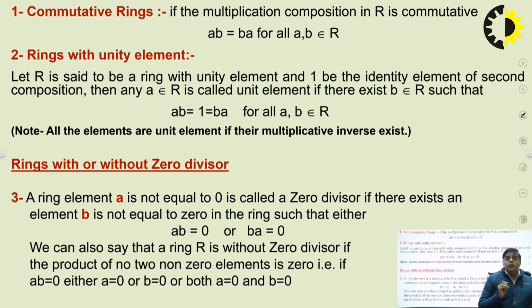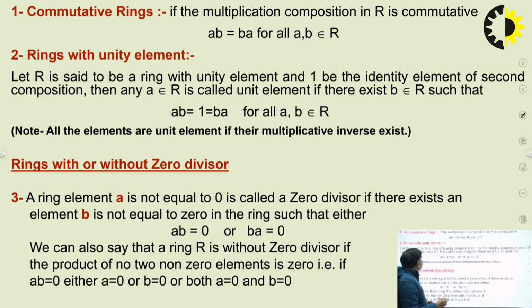But if the ring elements also follow the commutative property, then we can say the ring is commutative. It is not necessary that it always follows commutativity with respect to multiplication. So if it follows the commutative property with respect to multiplication, then this ring will be the commutative ring.